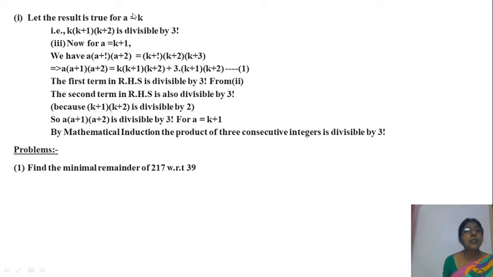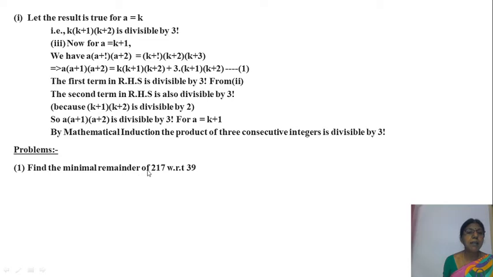We assume the result is true for k, A equal to k. And in the third case, we take A equal to k plus 1 and we showed this product for k plus 1 is also divisible by 3 factorial. Hence the proof by mathematical induction. So we have seen the theorems here. Okay, ma? Now we see the problems.